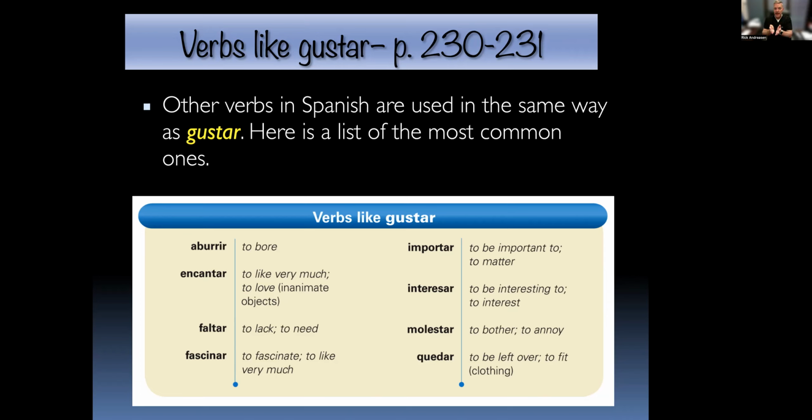So te queda bien esta camisa. Or me queda bien esta ropa. Do these clothes look good on me? And again, the subject is the thing that's doing the fitting, and then the indirect object is the person to whom you're speaking. So 8 verbs there that work like gustar: aburrir, encantar, faltar, fascinar, importar, interesar, molestar, y quedar.